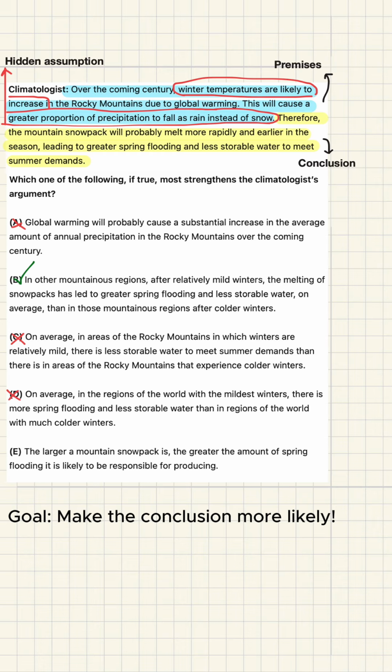D is about the world in general, not mountainous regions specifically, which makes it too broad and less relevant. E talks about larger snowpacks causing flooding, but the stimulus never claimed snowpacks would be larger, just that they'd melt earlier.